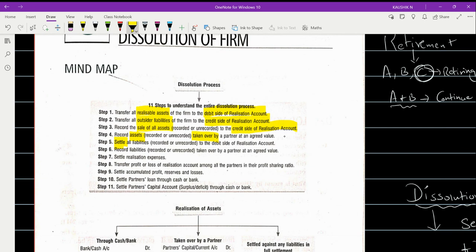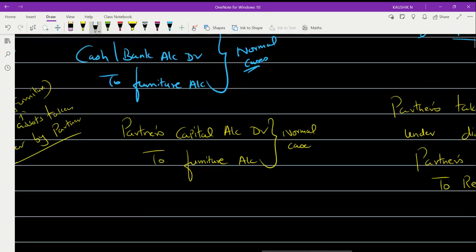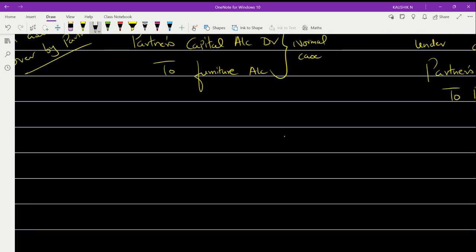So settle all liabilities, whether the liability is recorded or unrecorded. Where to be done? Debit side of realization account. Let me help you understand this also with an example. First, understand liability settlement in the normal case. An example of a liability is creditor.